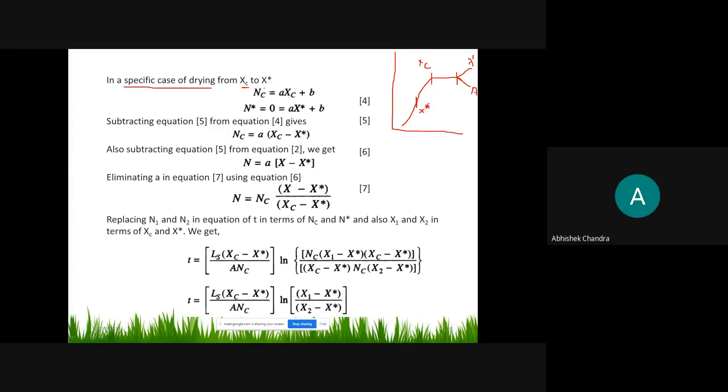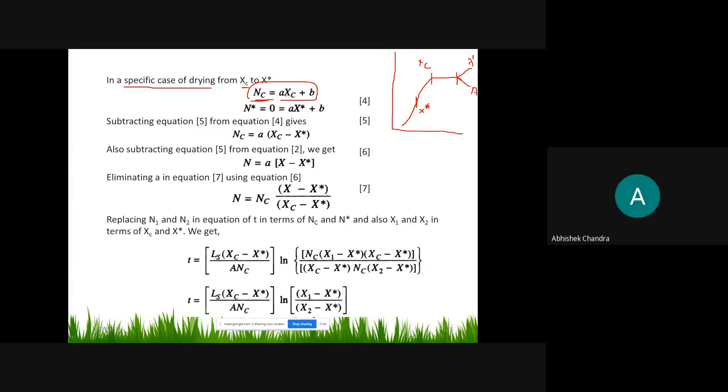For this case, the rate at critical moisture content we have written with the help of the line equation, because we know that in this region the rate is linear.